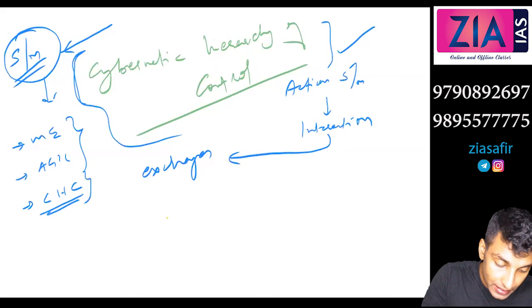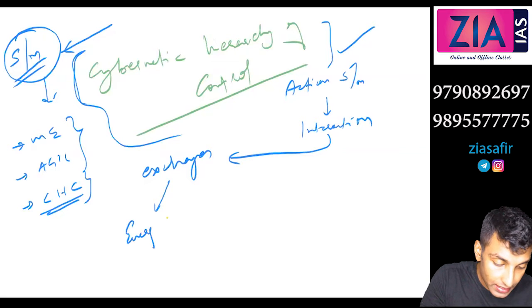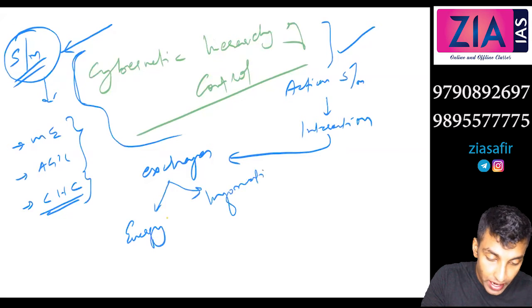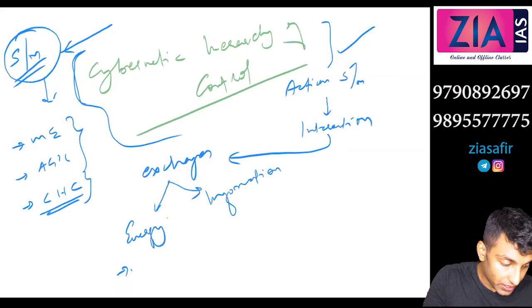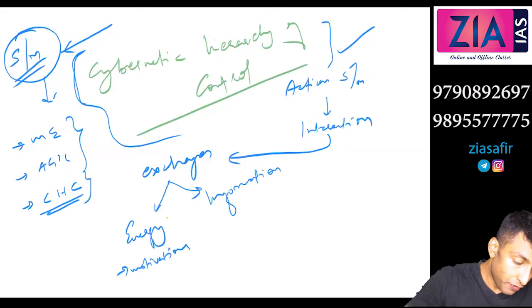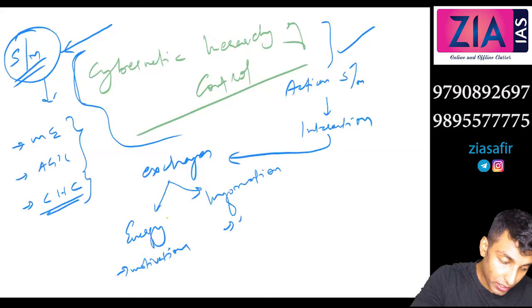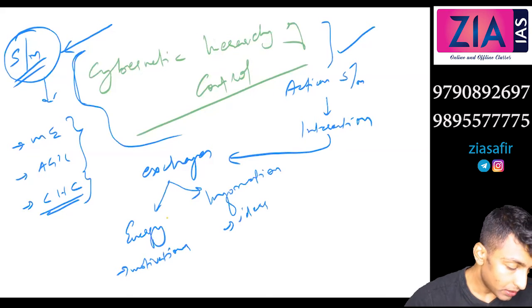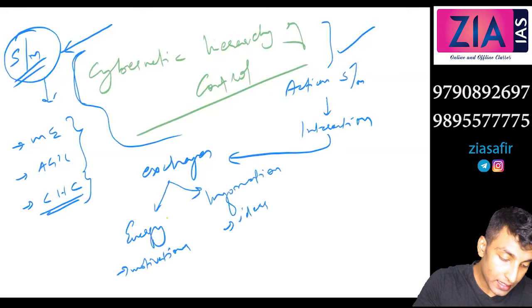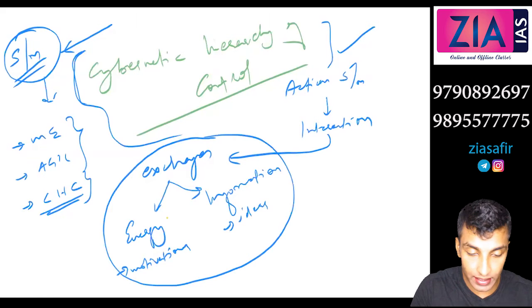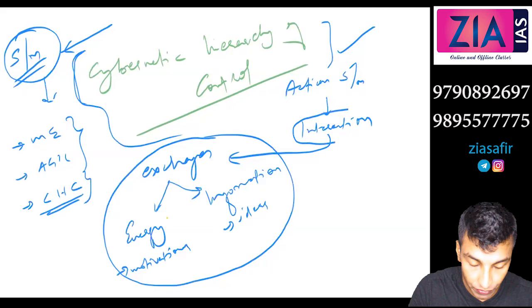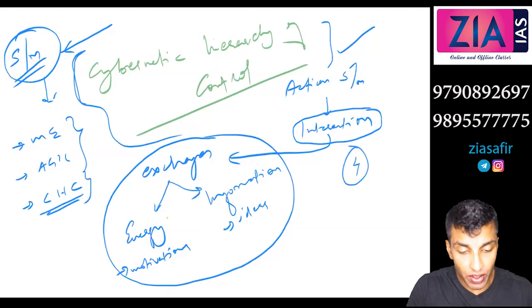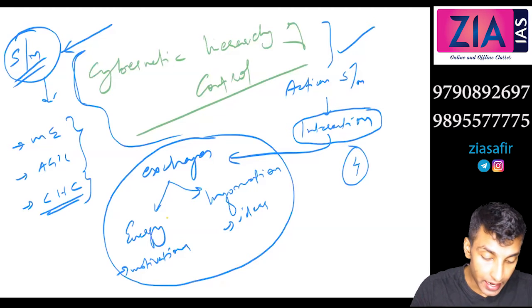Two types of exchanges are energy exchange and information exchange. Energy is basically the motivation, or the internal aspects. Information means the ideas on the basis of which the system works. So these are the two exchanges, and based on these two exchanges, the four action systems that we have discussed are in continuous interaction.